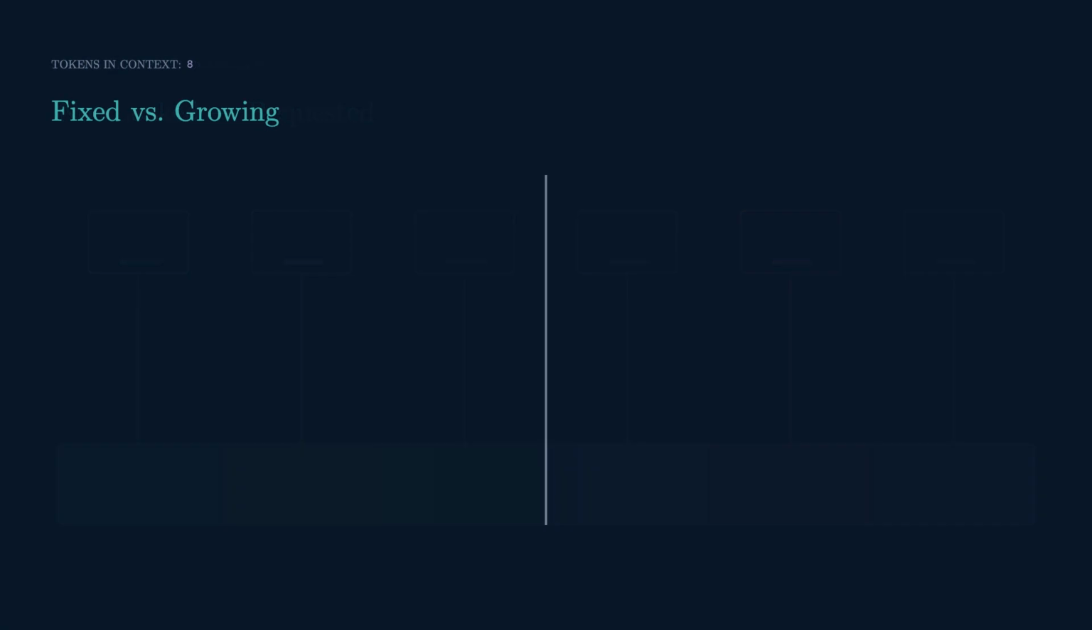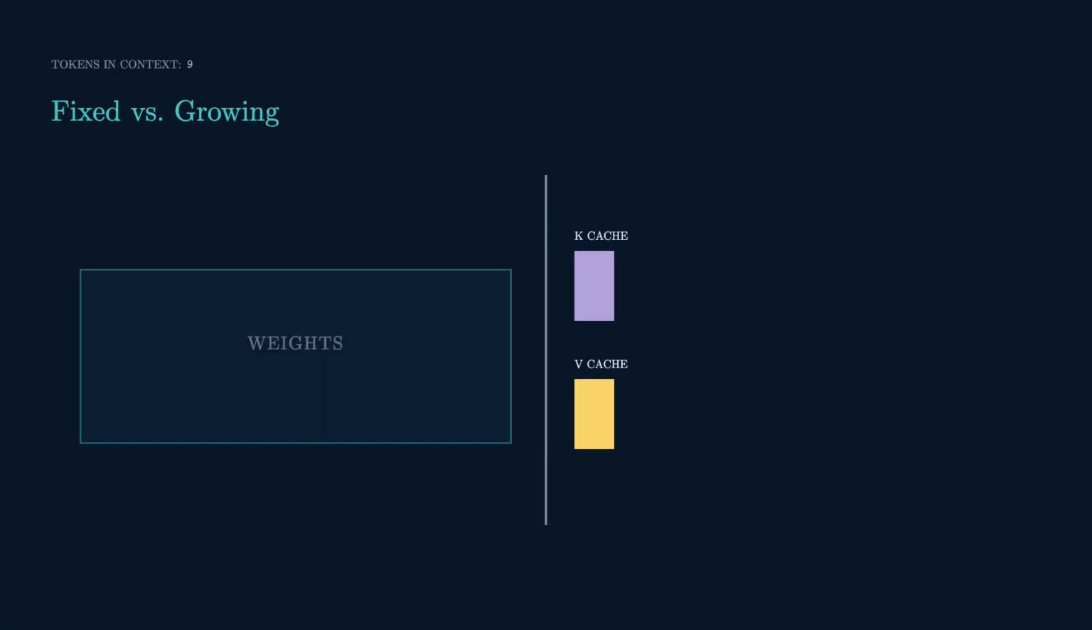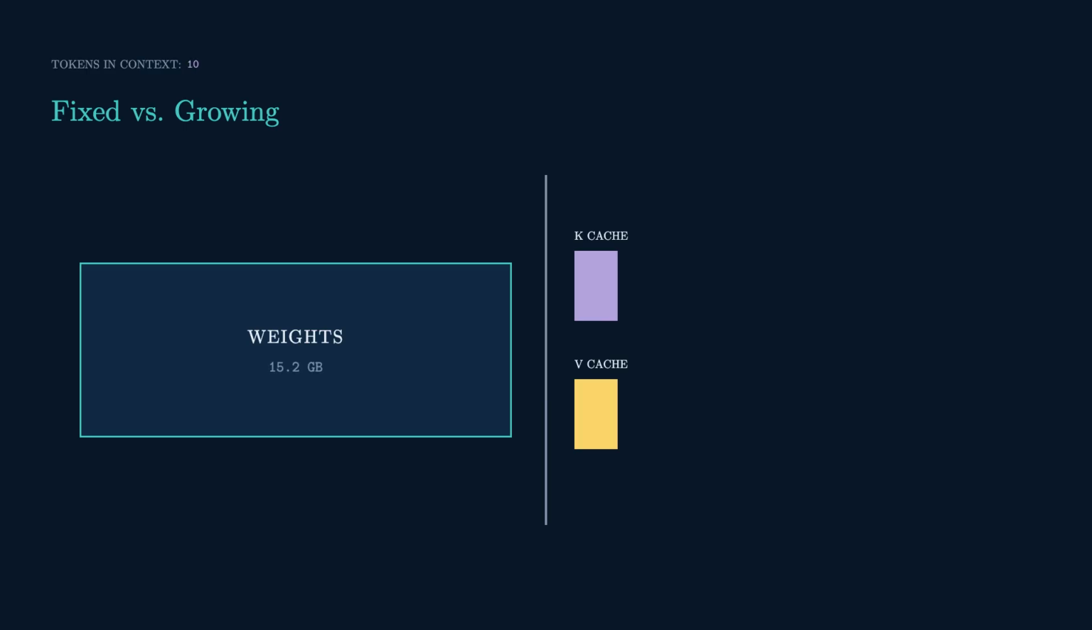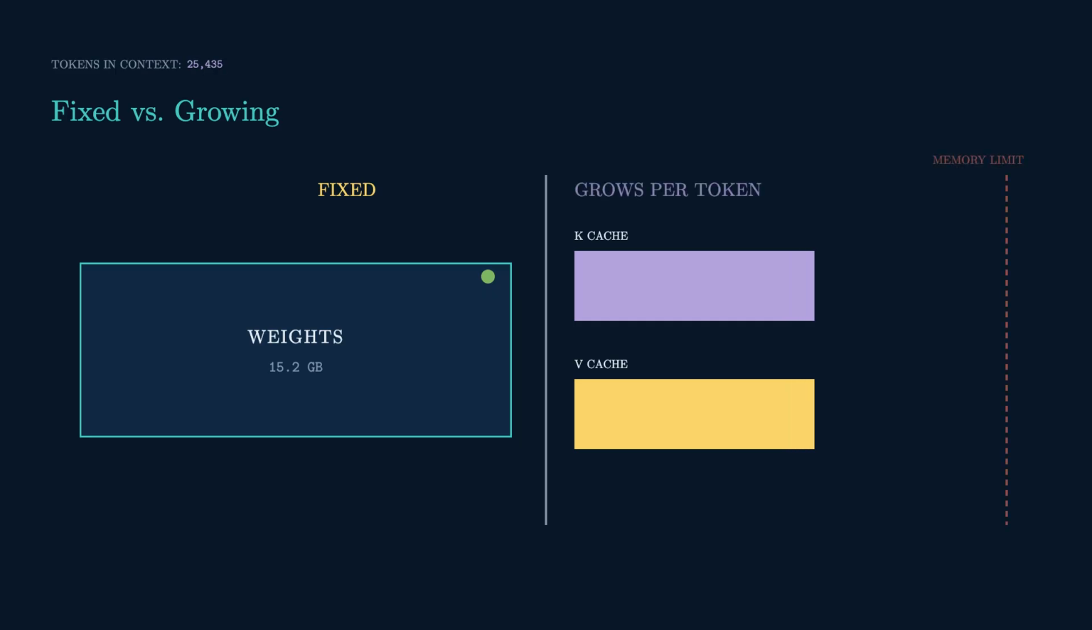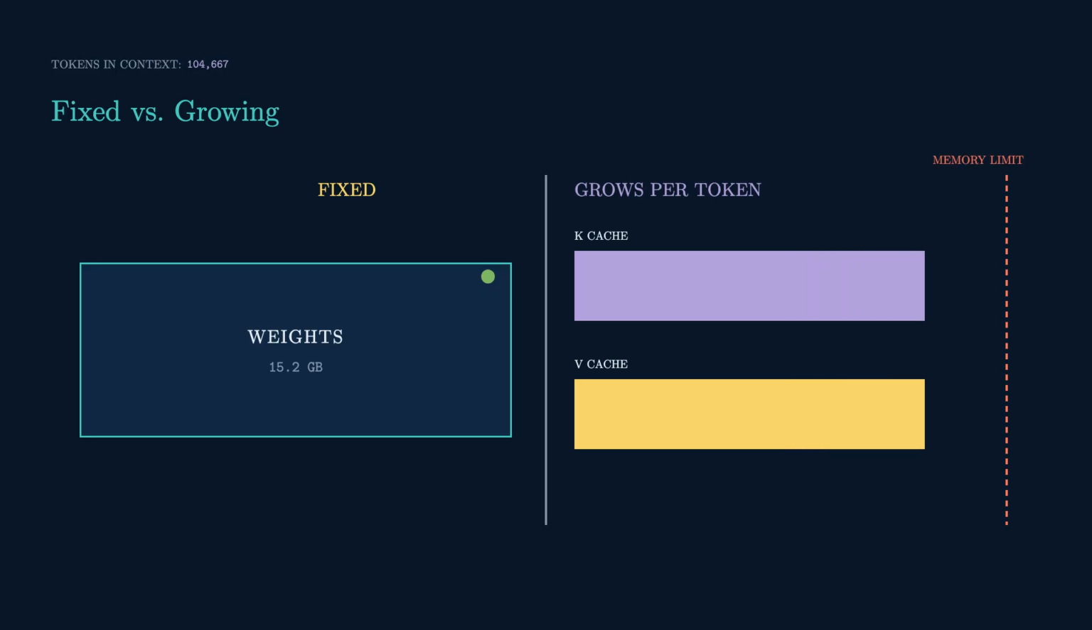Here's the split that explains everything. Your weights? 15.2 gigabytes, and they don't budge whether the conversation is 10 tokens or 10,000. That block sits there, exactly the same size. But training activations and the KV cache grow with every single token you add. So they creep up, and eventually they touch the line your card can't cross. Same code. Just more tokens.